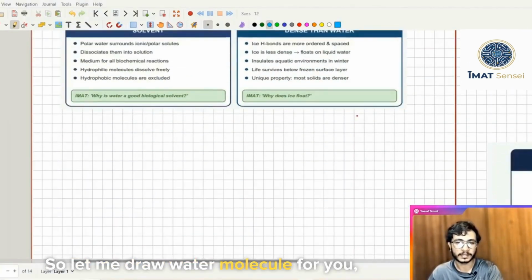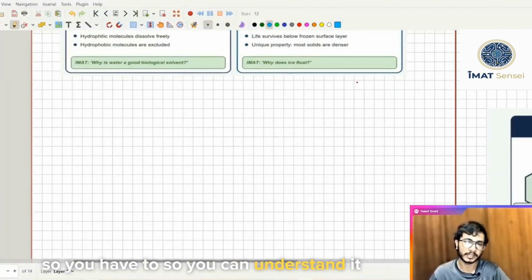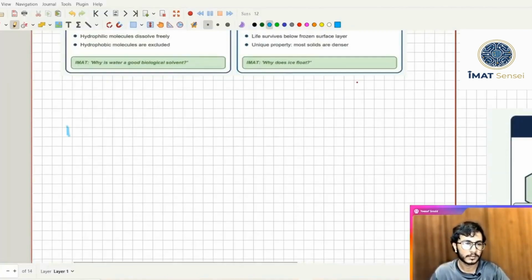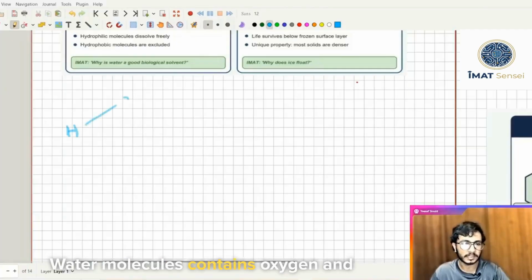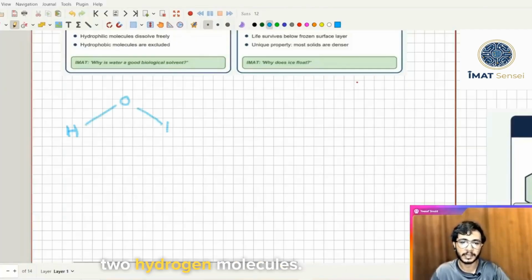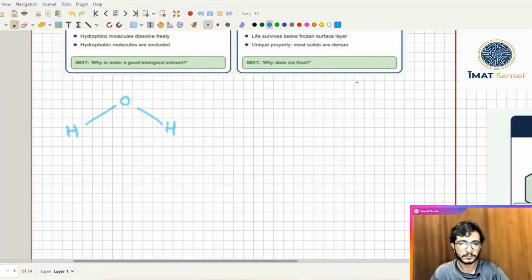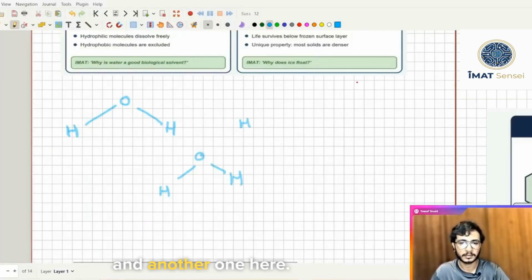Let me draw the water molecule for you, so you can understand it clearly. A water molecule contains oxygen and two hydrogens. And if I draw another water molecule here and another one here.